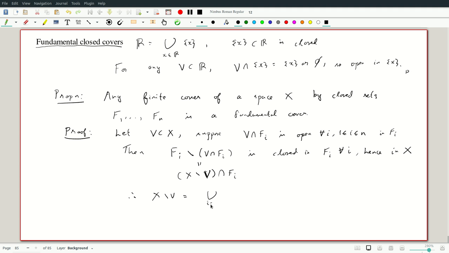Okay. So therefore, X minus V is going to be, this is a cover, so it's the union from i equals 1 to n, a finite union, of (X minus V) intersection Fi. Given a cover, any set is the union of its intersections with members of the cover. So this is closed in X. Therefore, V is open in X. So if we had a finite collection of closed sets, then we could flip things around and look at complements, and then use the fact that closed subsets of closed sets are closed in the outer space, to conclude that V is open.